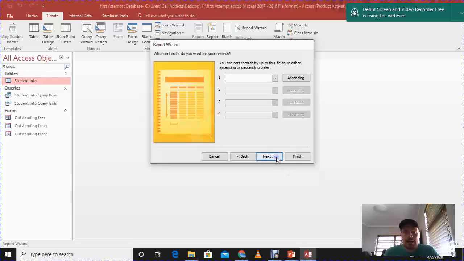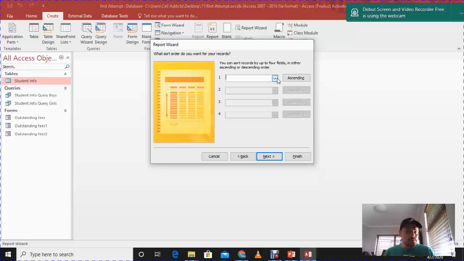So if I go next, again, it asks, do we want to do any sorting of records? Again, I can sort my records here, because I'm going to ask you potentially to sort the amount of money that's outstanding in descending order or in ascending order. I can set that up over here, but again, for the purpose of the video and to understand how to do it, I'm going to do it in the design view, and once you've seen how to do it there, you can decide whether you want to set it up front over here, or manually do it in the design view.